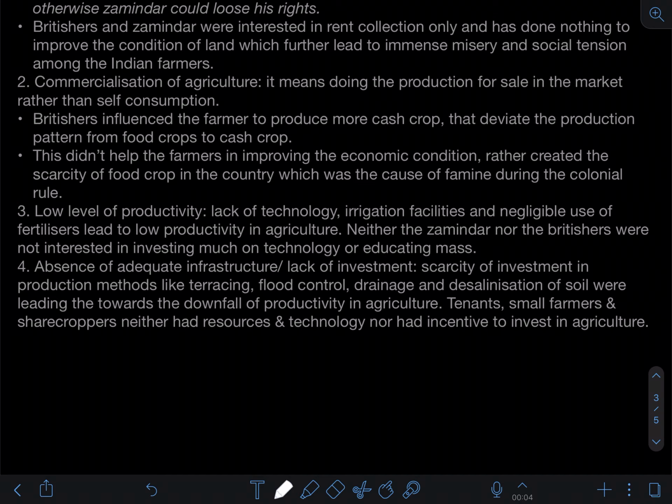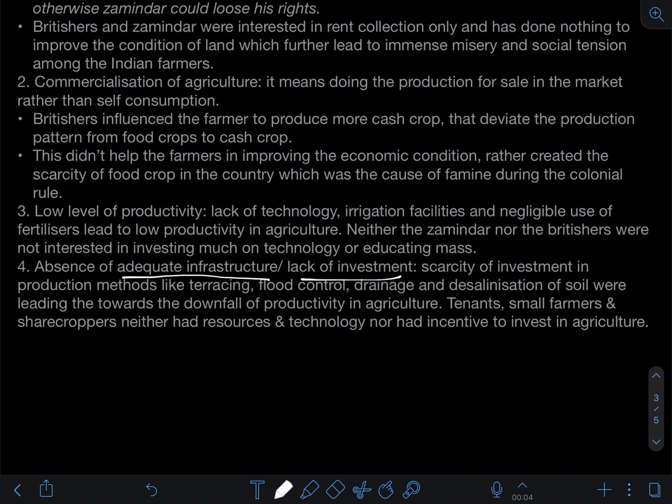Last but not the least, absence of adequate infrastructure or lack of investment. You can say that infrastructure or technology or irrigation facility can be part of it, but no, it is a separate part, because we talk about connectivity or types of farming under it, like the money that is required. Though the farmers had knowledge, they did not have the money to invest in land so that they could increase production or support their agriculture sector.